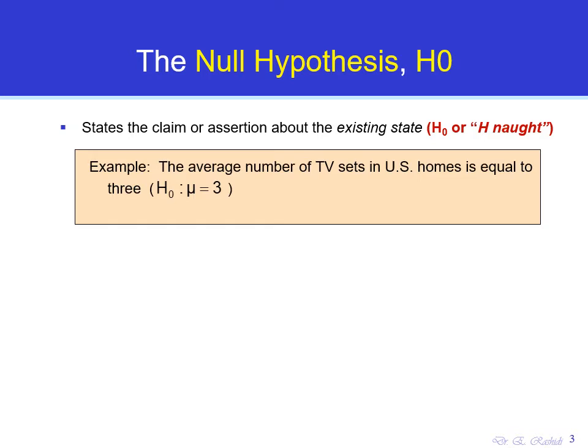The average number of TV sets in US homes is equal to 3. So this is a statement, this is a claim, this is a hypothesis that talks about the existing state of the population parameter. Here it is the average TV sets in US homes, and it gives it a value. So this is a claim that the average number of TVs is equal to 3. So this is how we show this hypothesis. H0, that's the null hypothesis. It states that the population average of TV sets in US homes is equal to 3.